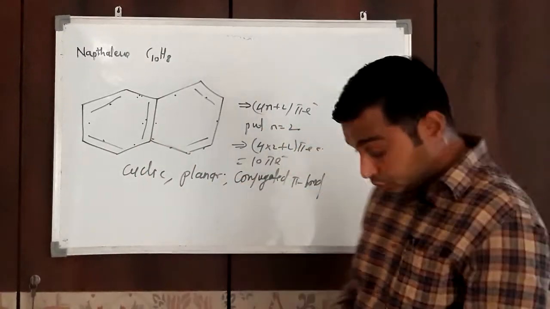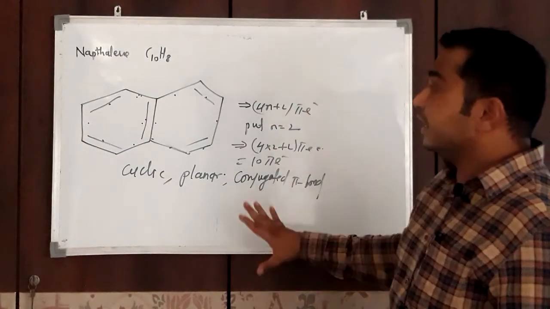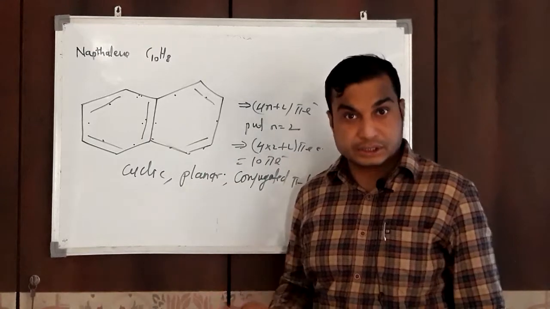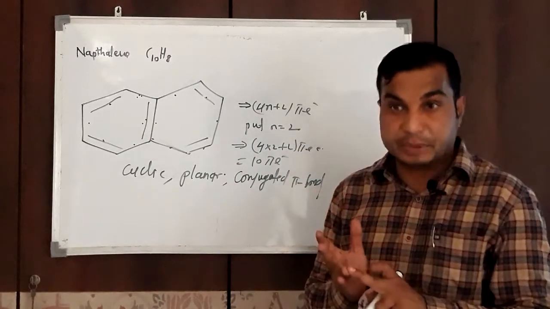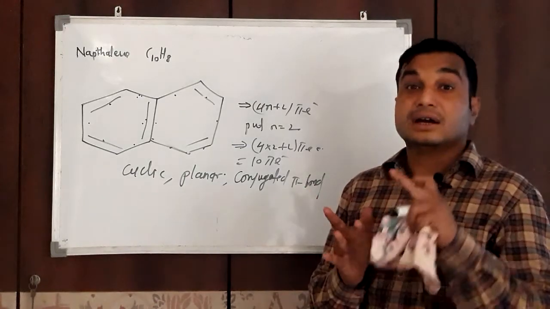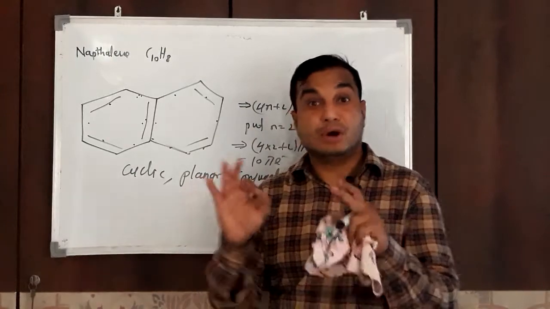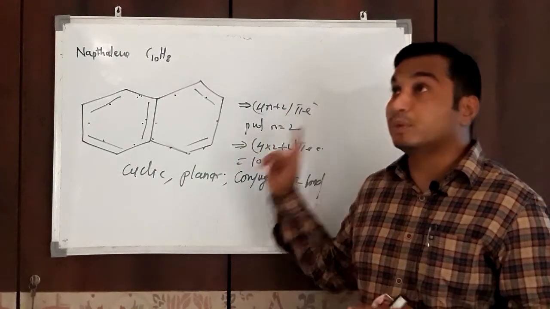So this is the criteria to decide whether an organic compound is aromatic or not. Simply, we have to check whether the compound is cyclic or not. Second is planarity. Third is conjugated pi bond system. And last, 4n plus 2 pi electron.